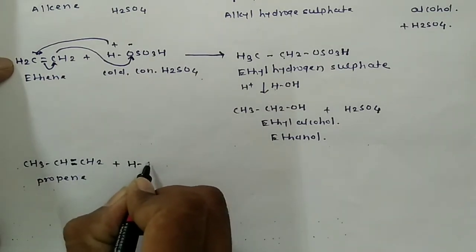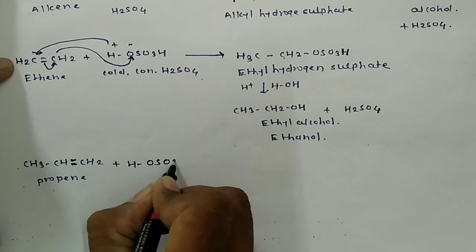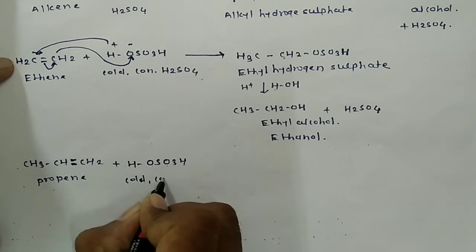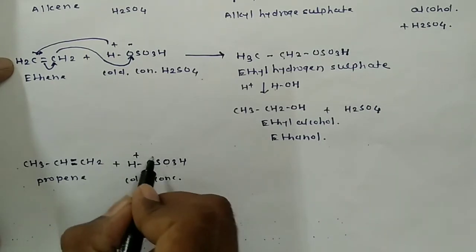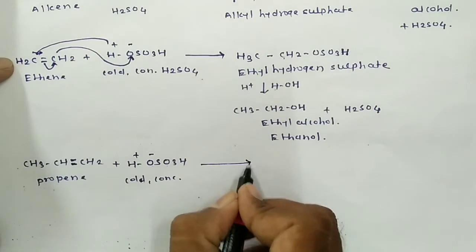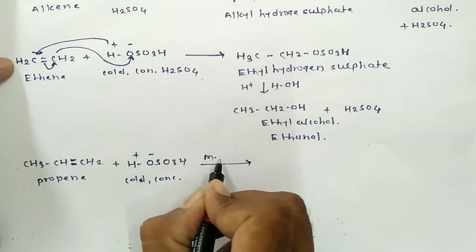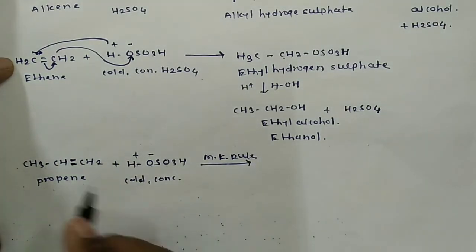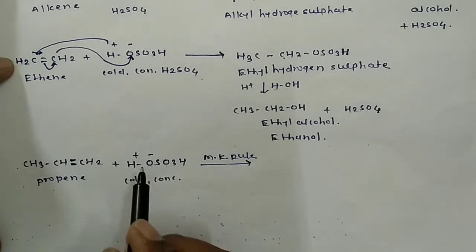When it is treated with cold and concentrated sulfuric acid, then the addition takes place according to Markovnikov's rule. In short, we write MK rule, Markovnikov's rule. Then this is the asymmetric alkene, and according to Markovnikov's rule, when unsymmetric alkene is treated with unsymmetric reagent, then the negative part of reagent is added to that carbon atom which is having less number of hydrogen atoms.